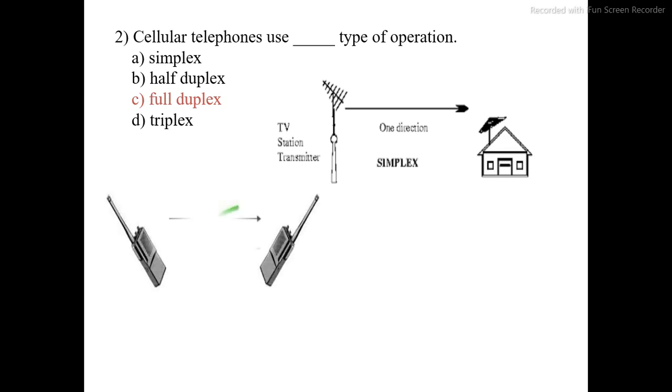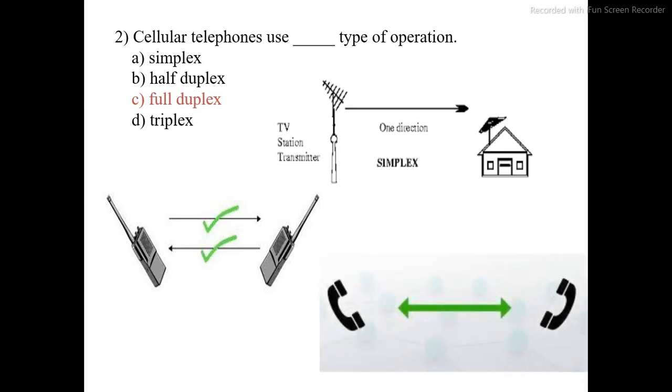Half duplex communication: data is transmitted in both directions but not at a time. For example, walkie-talkie. Walkie-talkie is a half duplex example, and full duplex is a telephone or mobile communication, which is full duplex communication. Go to the next question.